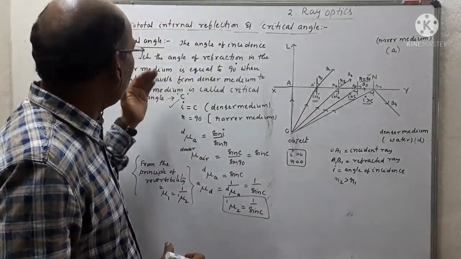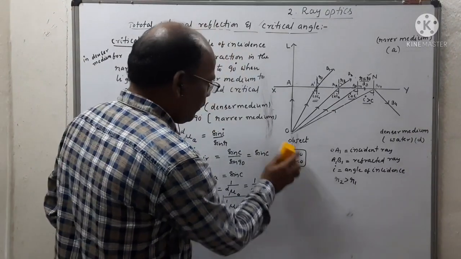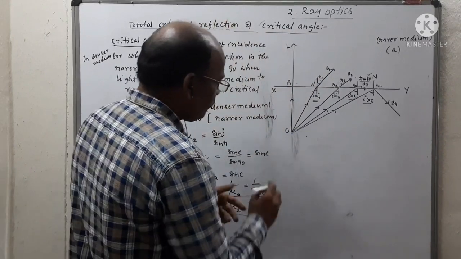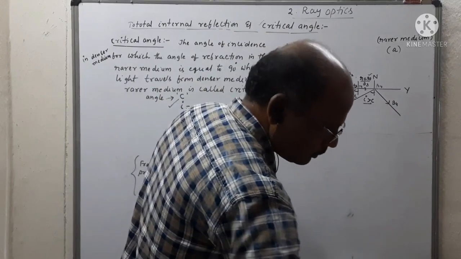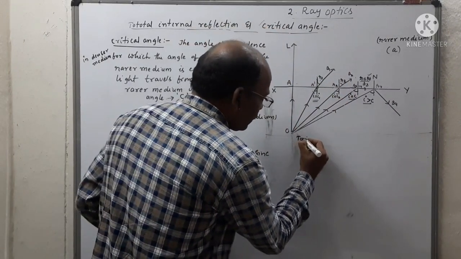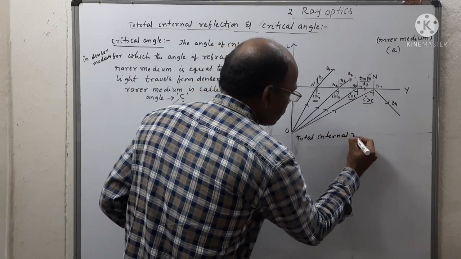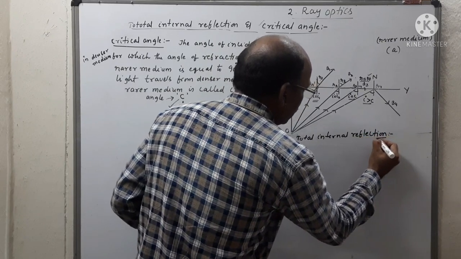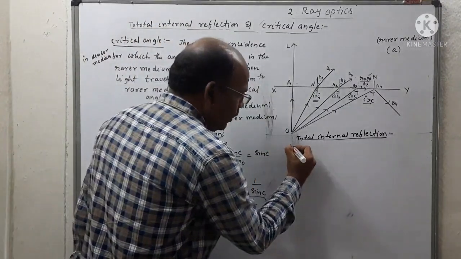So how can we define total internal reflection? In order to observe total internal reflection, two conditions should be obeyed.